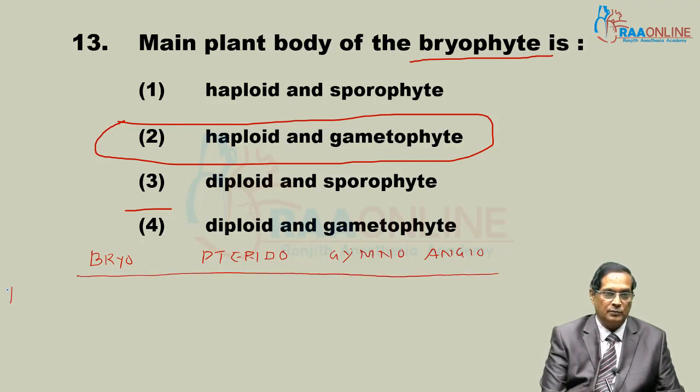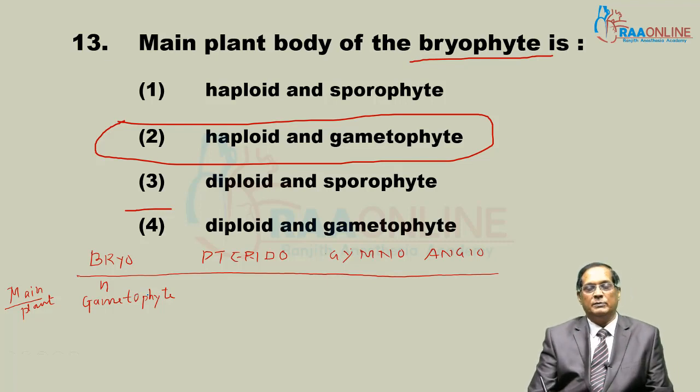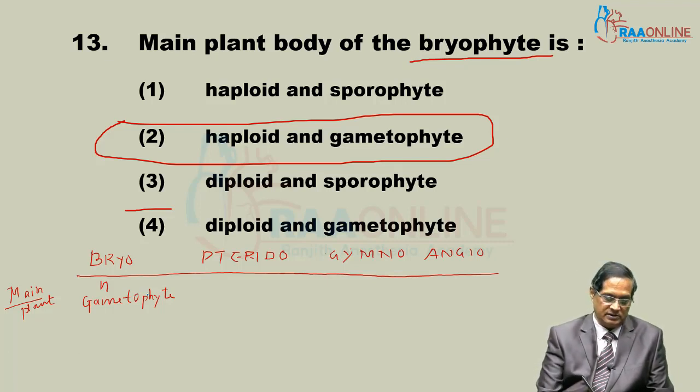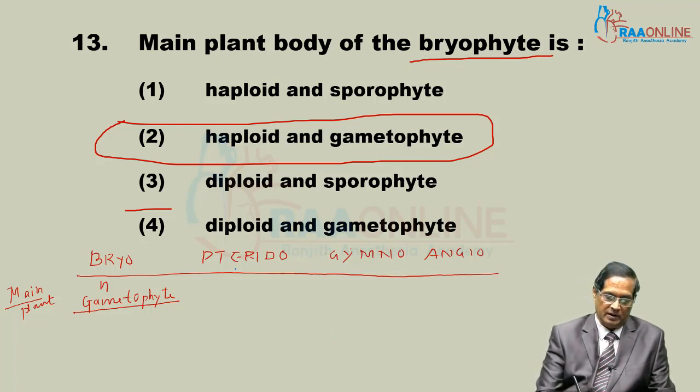Their main plant body: bryophyte, haploid gametophyte. And the bryophyte gametophyte is highly advanced. It is the most advanced type of gametophyte in plant kingdom, seen in bryophyte.